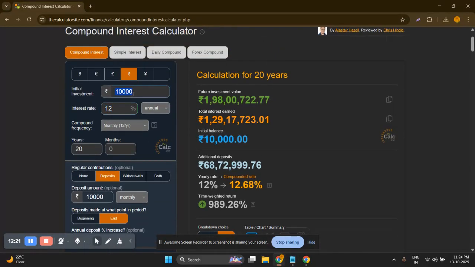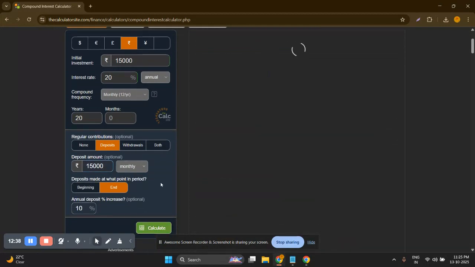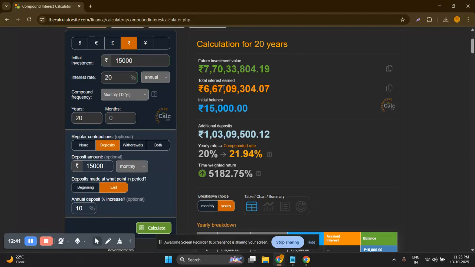And if we see that 30% of the current salary is 15,000, and we invest in stocks or some risky places, and we target to gain a 20% return with 10% annual increase in the deposit, then we manage to get 7 crore 70 lakh rupees anyhow.